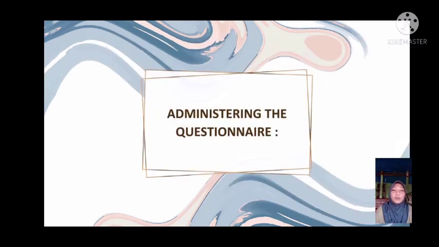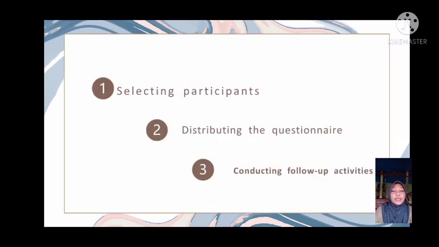Okay, the next material is administering the questionnaire. Selecting participants. Survey participants should be selected using an appropriate sampling technique, although simple, primarily asking a few potential respondents to determine their receptivity. Number 1, describing the questionnaire.